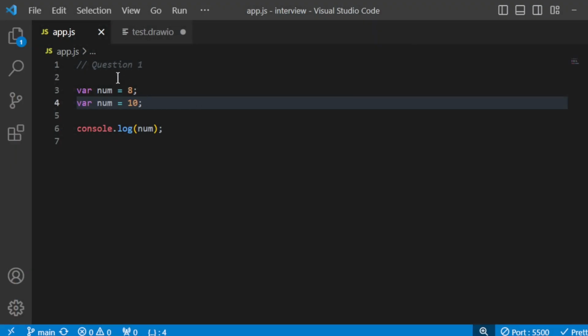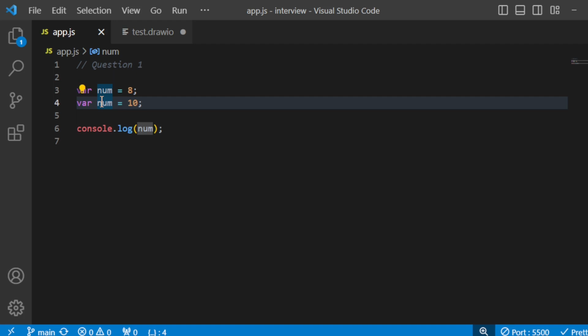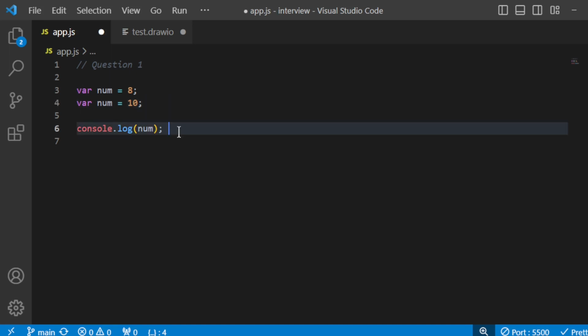So in the first question, we have two variables and we have to guess the output of num, right? In the line number three, we have a variable called num and we have assigned 8 to it. And in the line number four, we redeclare the variable num with the value 10. So we have to guess what is the output of this. So can you guess? I'll save this and let's go to the browser to see the output.